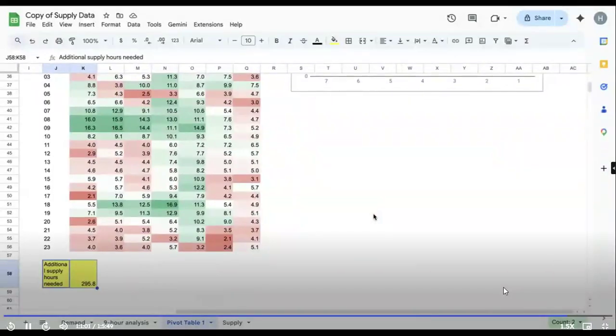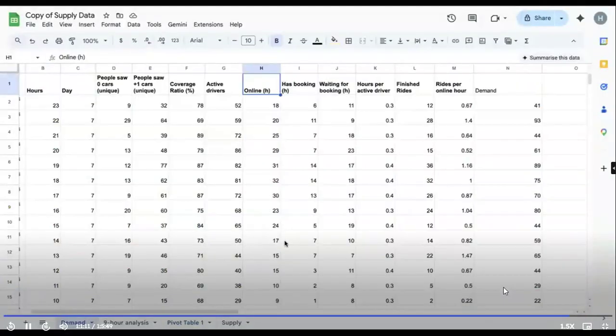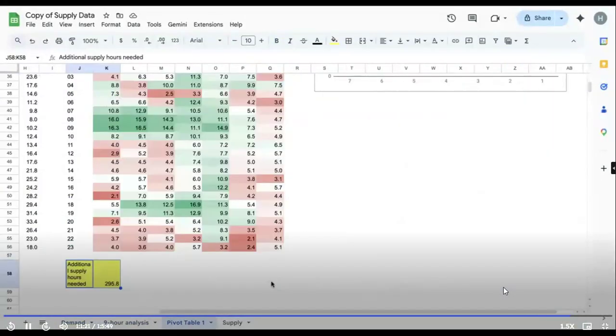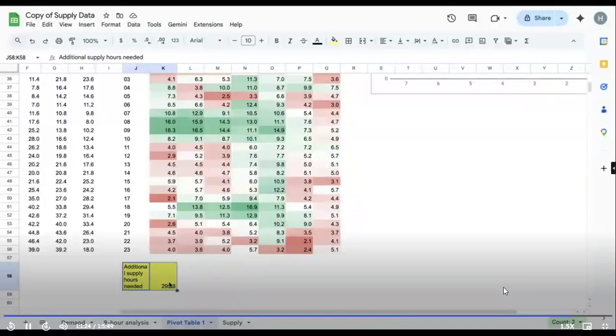There are certain principles and certain thoughts that you can put in. One very important thing that you shouldn't miss is to see what is your probability of actually getting that money. For all these online hours that we have calculated, do you think that all of them will get satisfied? I have a huge doubt on it.